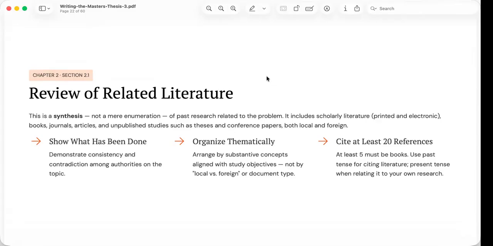Finally, notice the recommendation to cite at least 20 references, including at least 5 books. More important than the number is the quality of the sources.